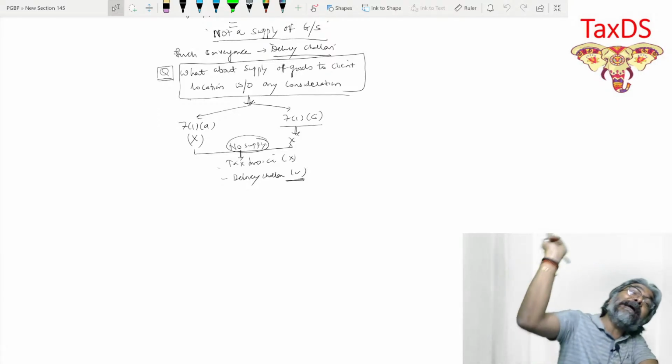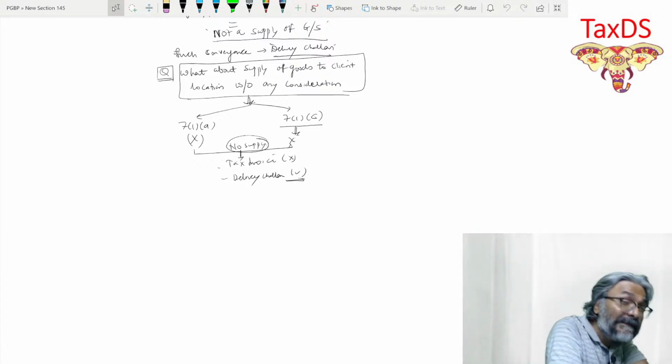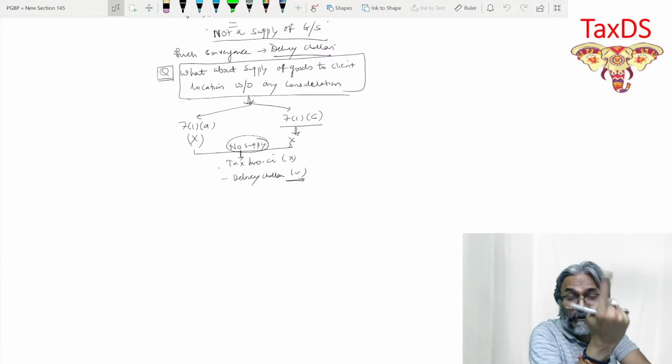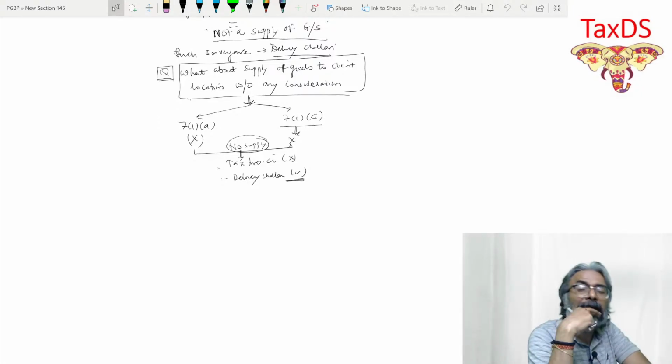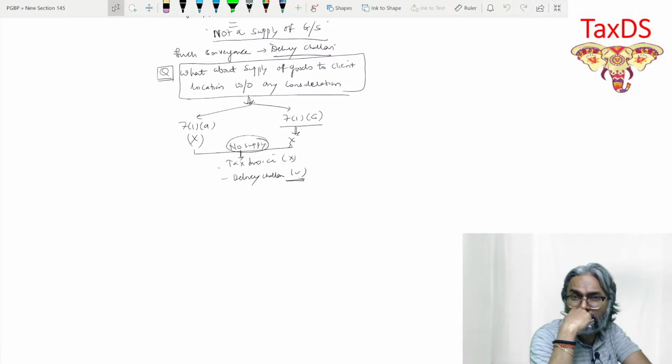Which are the 2 cases that we already considered in the last lecture of 7.1c read with Schedule 1? This was about the related party transaction, or the supply between related parties. And thereafter, the last one was the import of services.